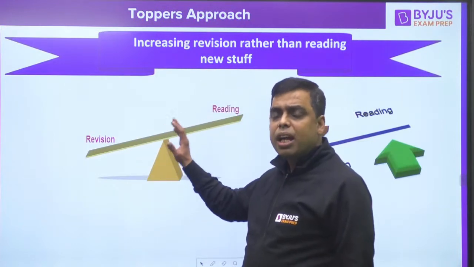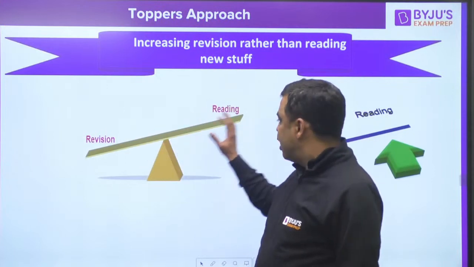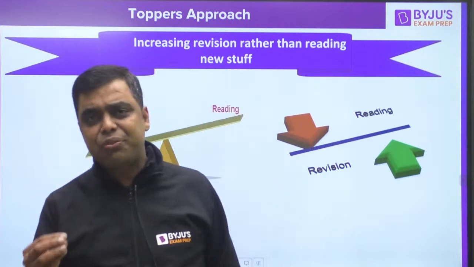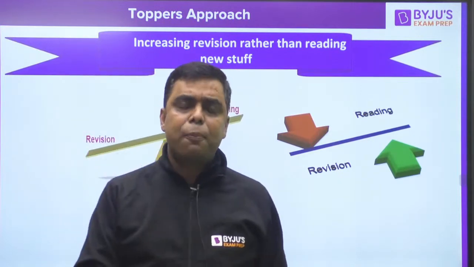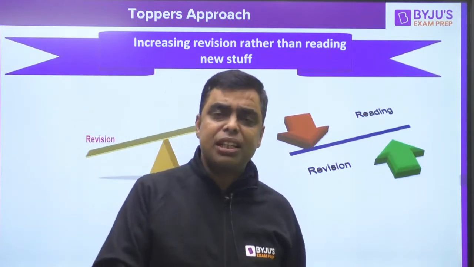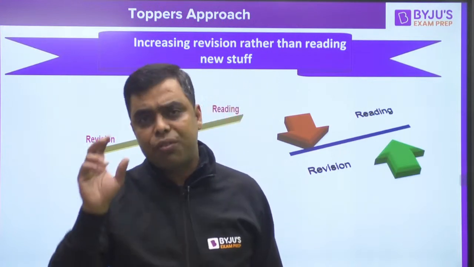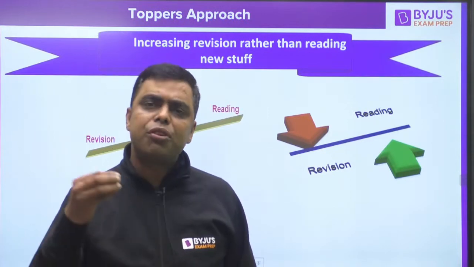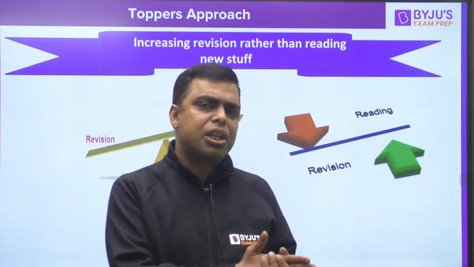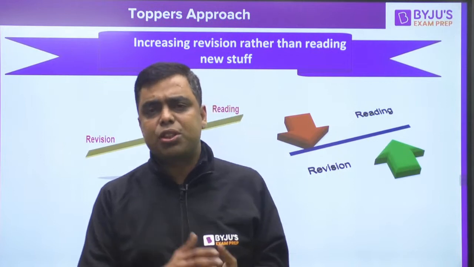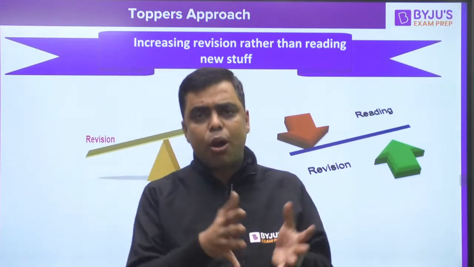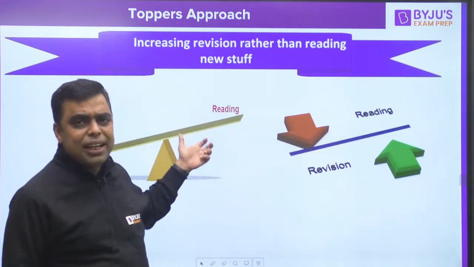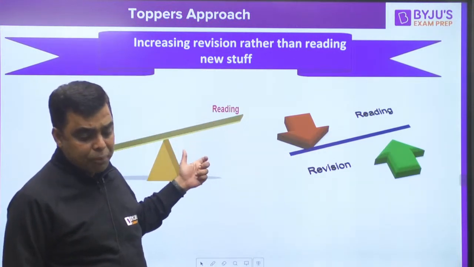Revision should have heavy weightage in your daily plan, and if you want to read some new subject, its weightage should be very less. In terms of percentage, 70% should be the revision component of your daily plan. 20% could be studying new topics, like GS of engineering services, or certain topics of mathematics or aptitude. You can put that up, but no technical subject should be studied at this point of time.